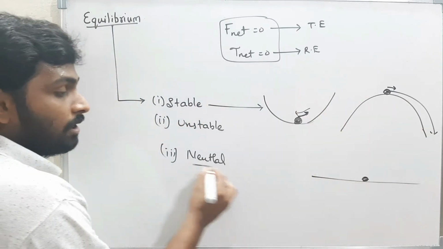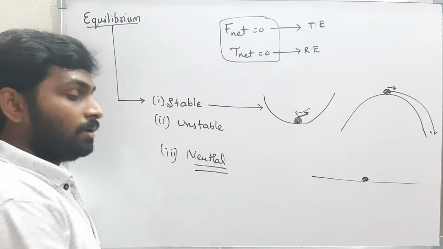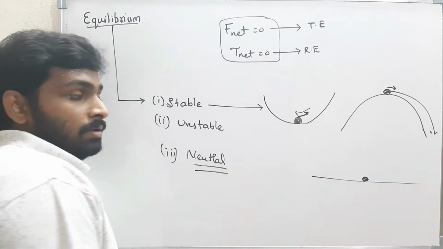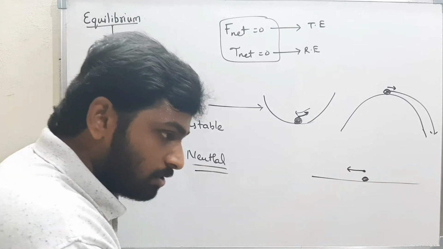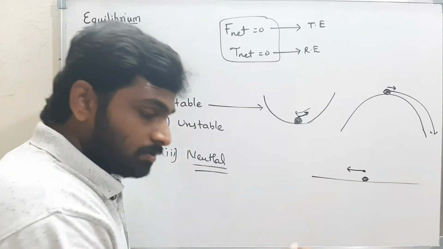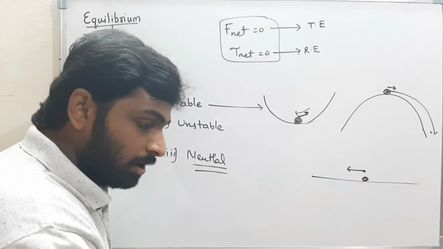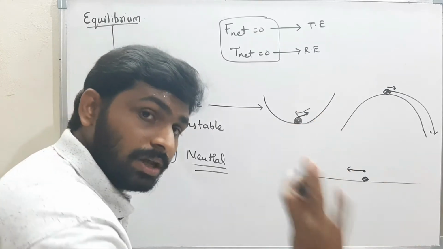Now, what is neutral equilibrium? What is the meaning of neutral? By the name itself, you can say, whenever there is any disturbance to the body, that means I move the body a small distance, or there is a small disturbance to the body, where I leave the body it will stay there itself.